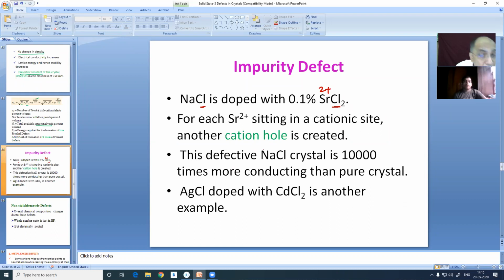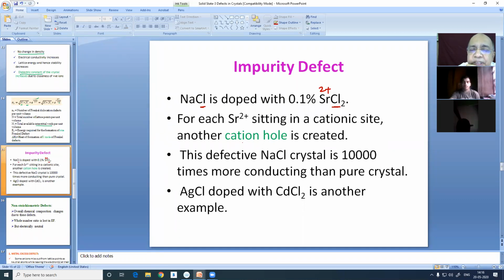I'm sorry, not chloride. Another cation is missing, because Sr2+ has a 2+ charge and the corresponding Cl minus is there. Negative ions are not going away. Only Na+ has gone, but Sr2+ has 2+ charge, so another Na+ will have to go. So 2 Na+ will go and 1 Sr2+ will sit, and another cationic hole will remain vacant. I withdraw the earlier sentence that an anionic hole is created. Not here.